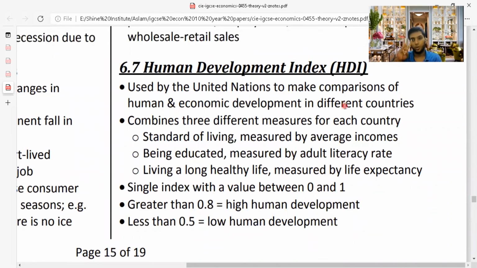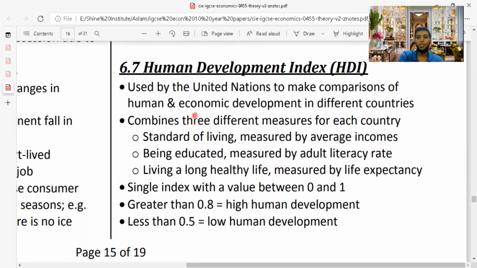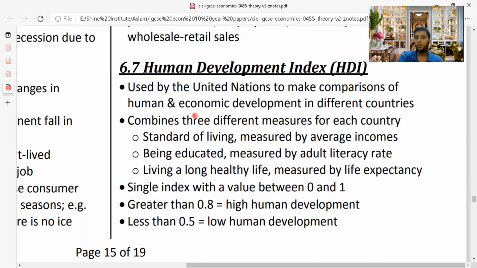HDI has 3 things. You need to remember these 3 things very completely, and this is very much tested on your paper. Standard of living measured by average incomes, being educated measured by adult literacy rate, living a long healthy life. So if it is an HDI indicator, it will consider standard of living, how much income a person is earning, how much people are being educated, and how much people live a long, healthy life, measured by life expectancy. So if they give adult literacy rate, average income, life expectancy, all these terms can be used instead of one another. For life expectancy, you can say healthy life. Literacy rate, you can say education. Incomes, you can say standard of living. So the examiner can confuse you in any terms in the exam. So don't get confused, guys.